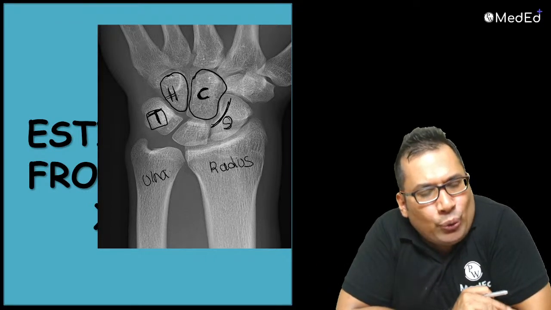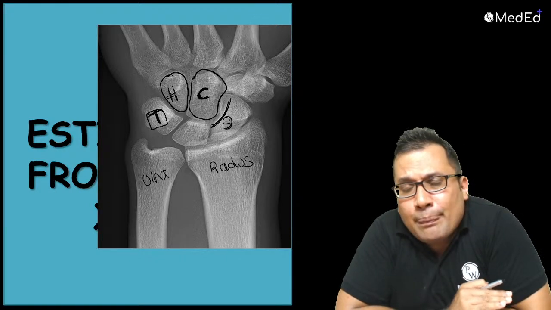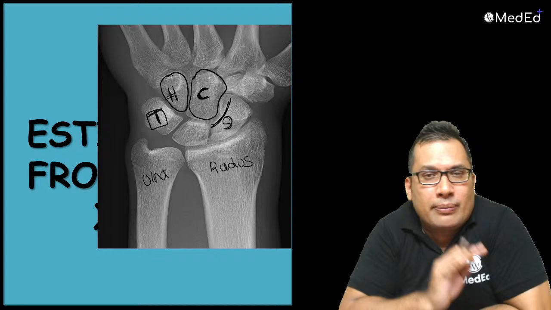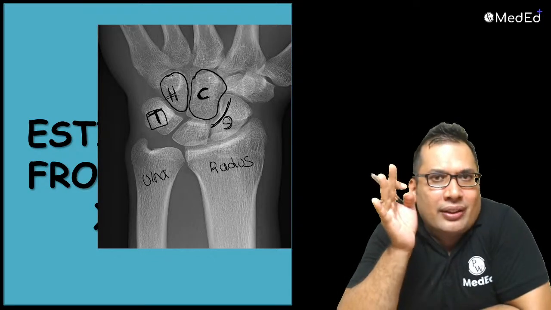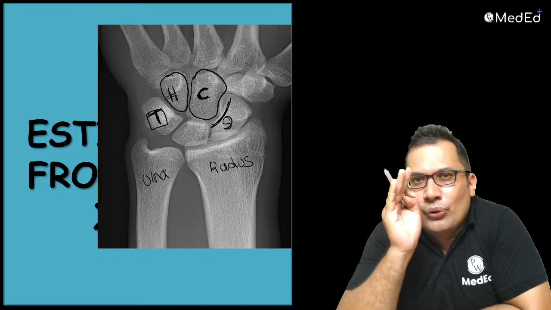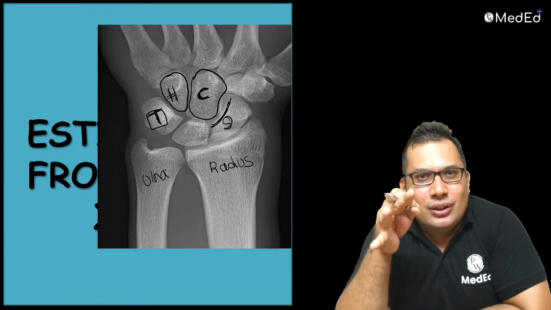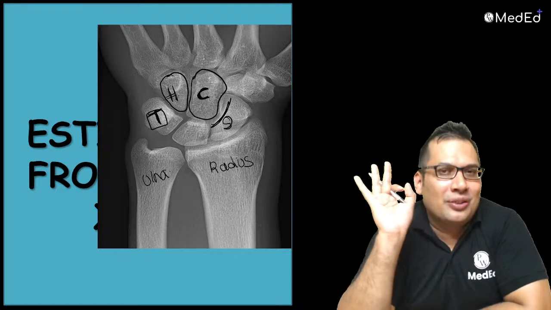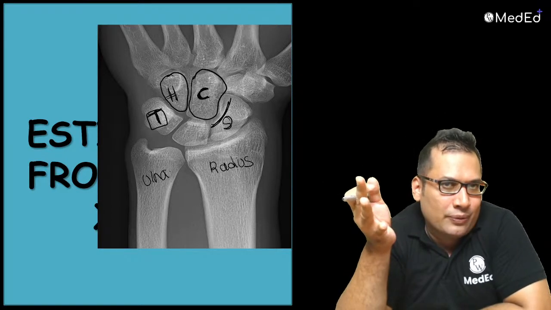Ulna has appeared and fused. Radius has appeared and fused. All the carpal bones have appeared. But remember, carpal bones never fuse. Carpal bones, they appear. They never fuse actually. So sometimes the examiner can ask you, when are the carpal bones going to fuse? Your answer should be, sir, they never fuse. They appear only. Rest, most of the long bones, they appear and fuse.